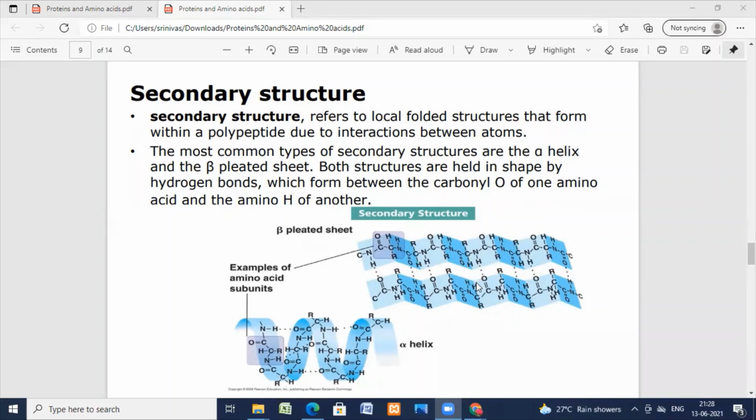Coming to the next one, the tertiary structure. The tertiary structure is the three-dimensional shape of a protein, which arises from further folding of a polypeptide chain to give a complex structure.